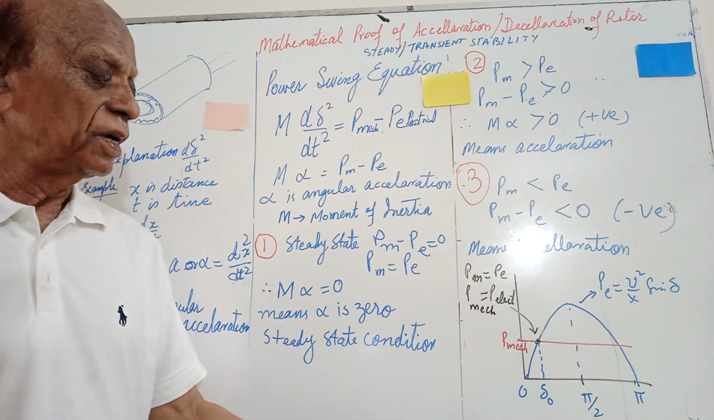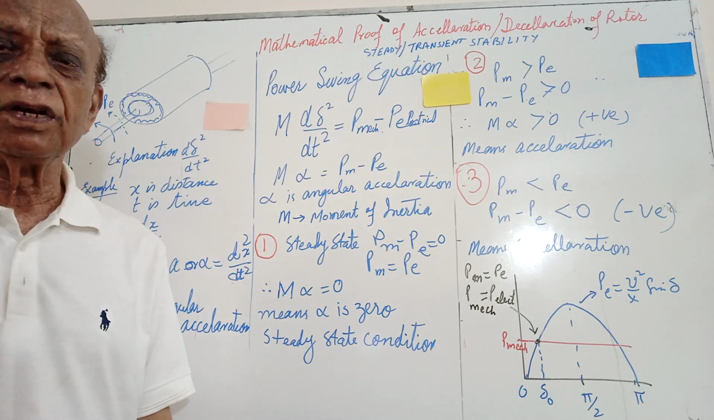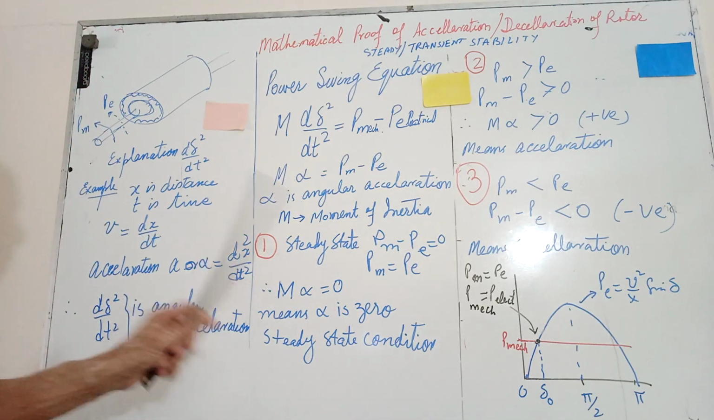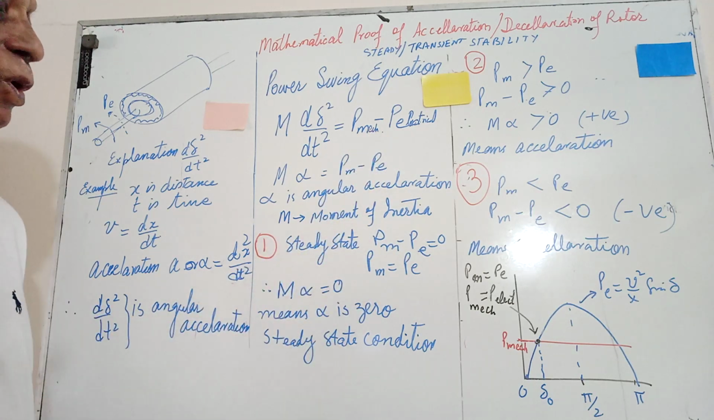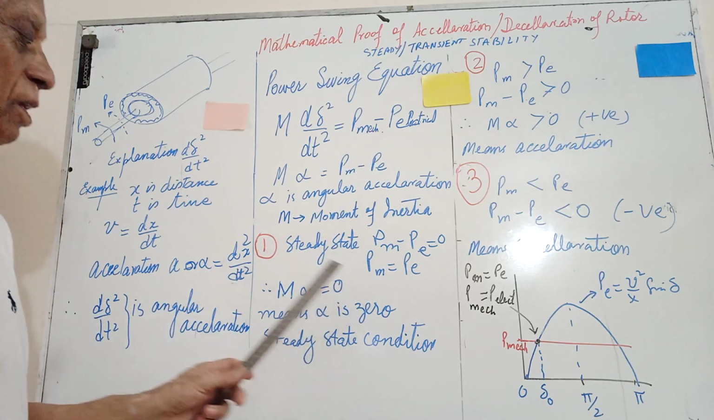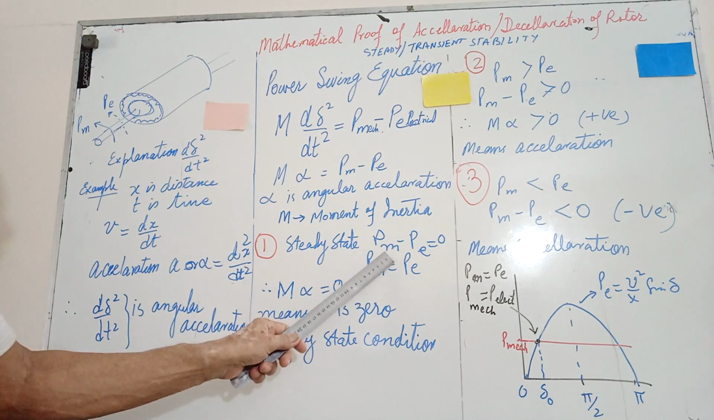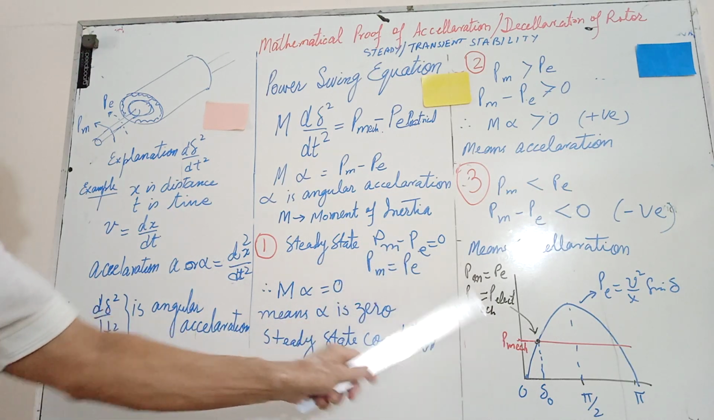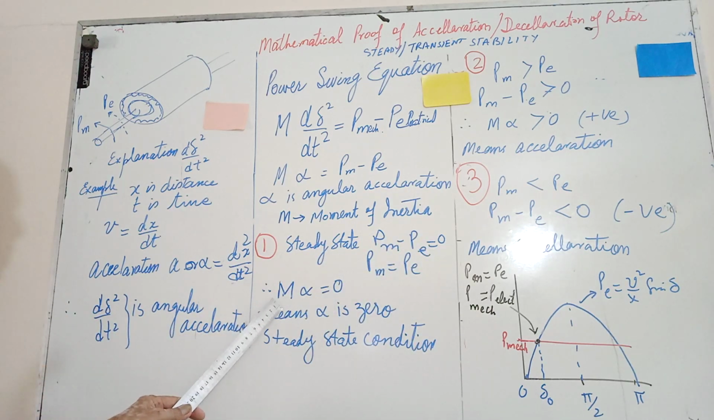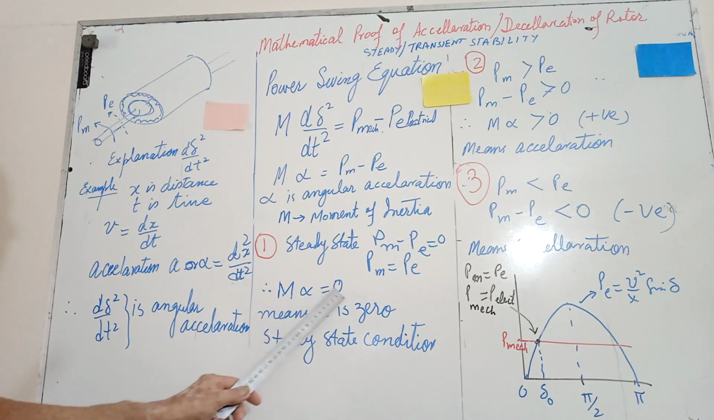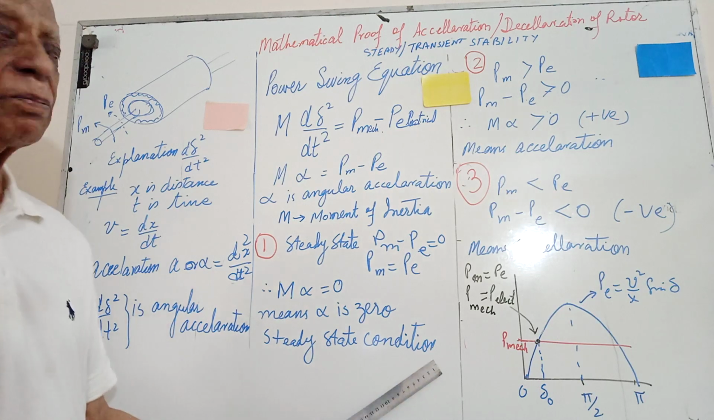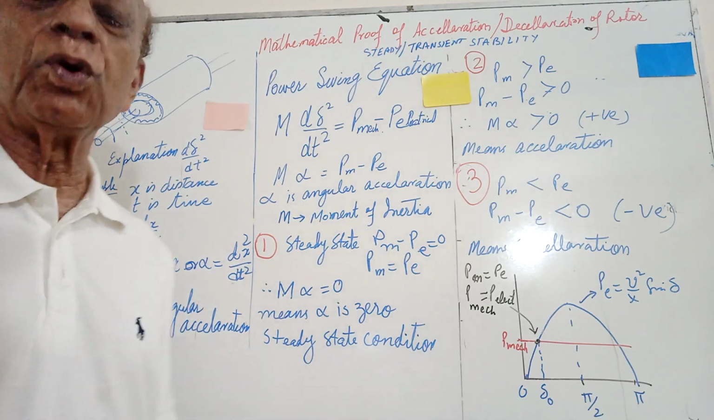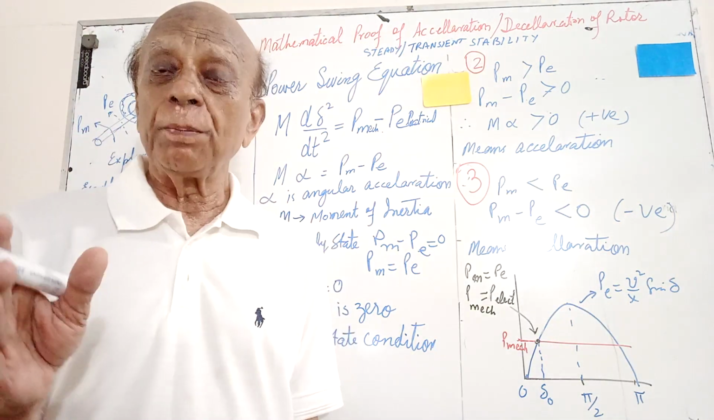If the load is decreased, then the delta may be reduced. So here we are talking about the stability state. So Pm minus Pe is equal to 0. It means that they are equal. Therefore, when Pm and Pe are equal, the difference will be 0. It means M alpha is 0, and that means alpha is 0, which is the steady state condition. No acceleration, no deceleration.